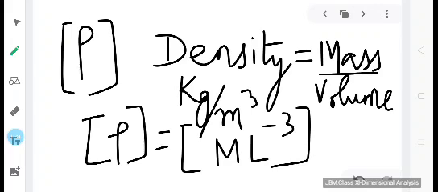Now for a detailed analysis, I will suggest you to refer to the textbook where you will find a list of several physical quantities along with the dimensional formula. And it is very important to remember them because it is a very common question asked in the examination.